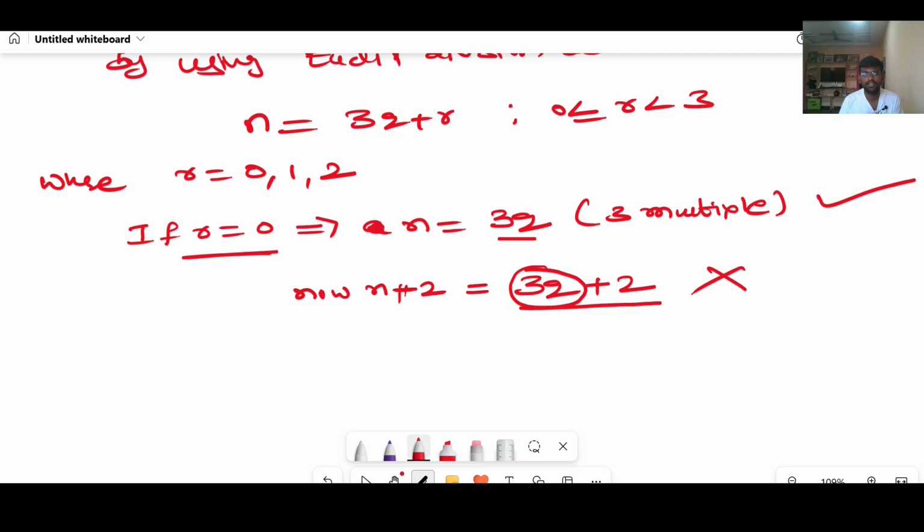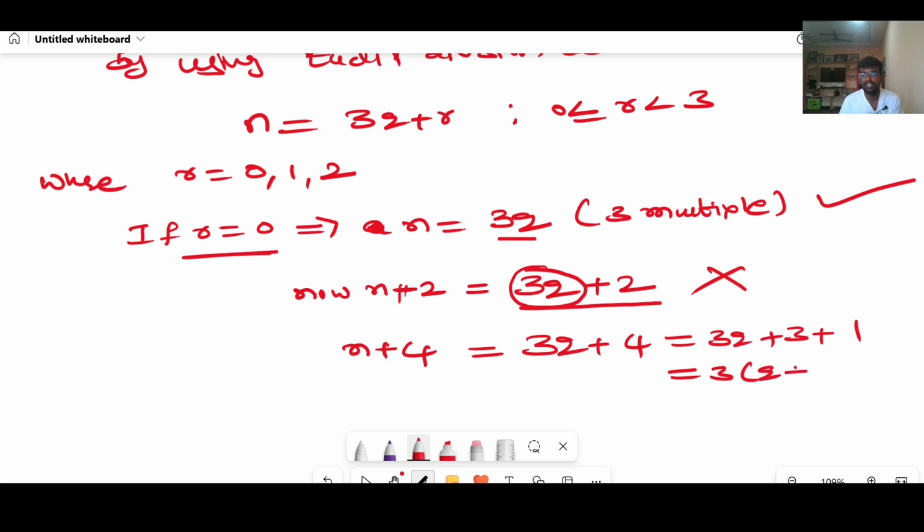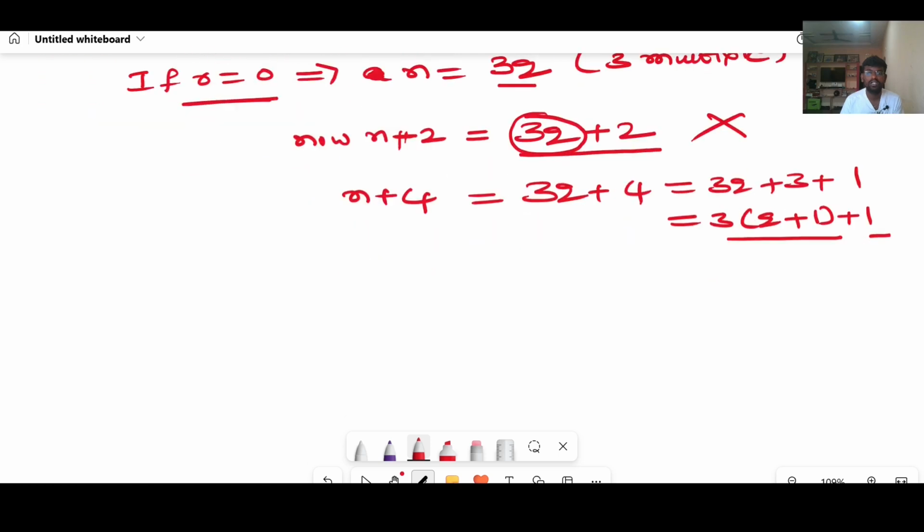Next one, if you add 4 to the left hand side and right hand side of n, you will get n plus 4 here and 3q plus 4. You can write it as 3q plus 3 plus 1. If you take 3 as common, 3 times (q plus 1) plus 1. A multiple of 3 plus 1 will not give us a multiple of 3, right? Therefore it is also not divisible by 3.